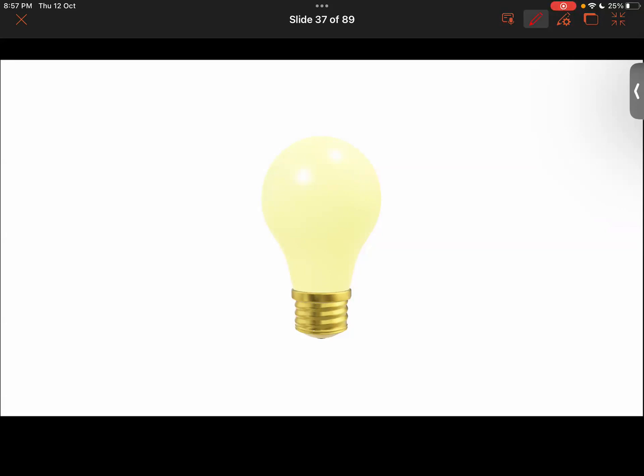Good. So the objects that produce light are called luminous objects, and the objects that do not produce light are called non-luminous objects. Very good. So there are terminologies for light, like pole, principal axis, and there are also different types of mirrors, like plane mirrors, and in spherical mirrors there are concave and convex mirrors, and they have different characteristics.